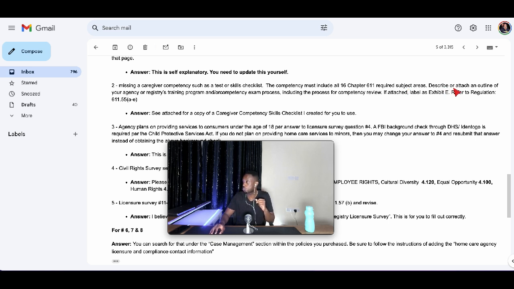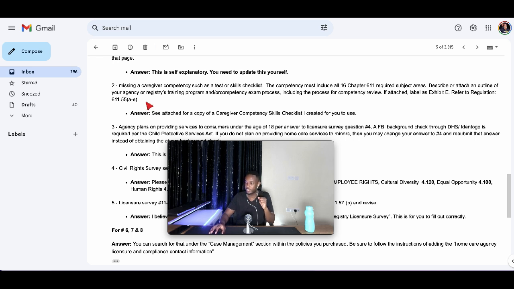And then it says, describe or attach an outline of your agency or registry's training program and or competency exam process, including the process for competency review. If attached, label as Exhibit E, refer to Regulation 611.55A-E.